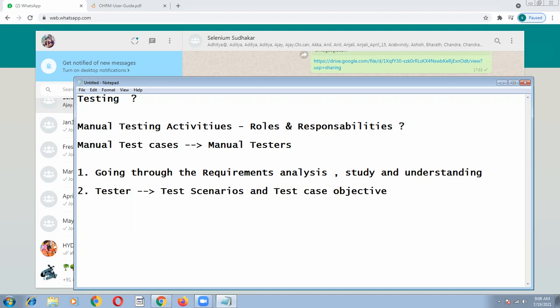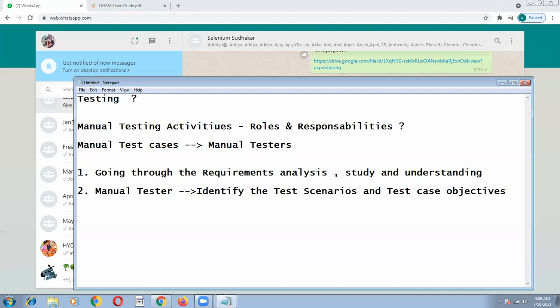He has to identify the test scenarios and test case objectives. This is the second point he has to work out.